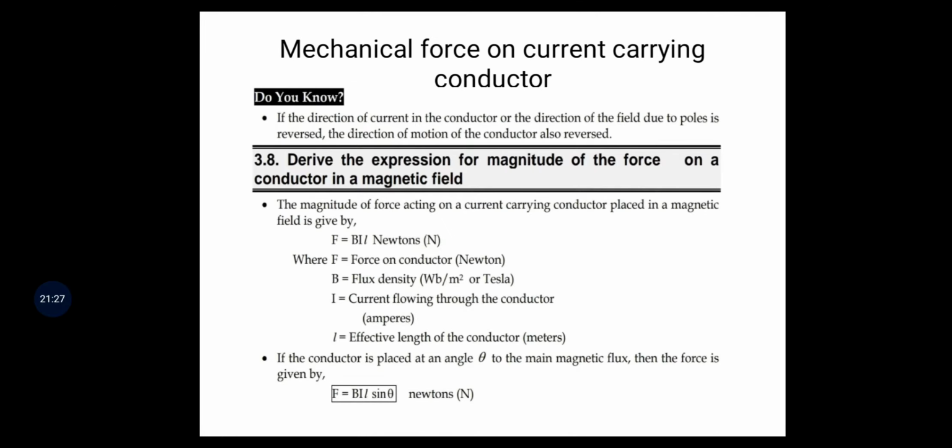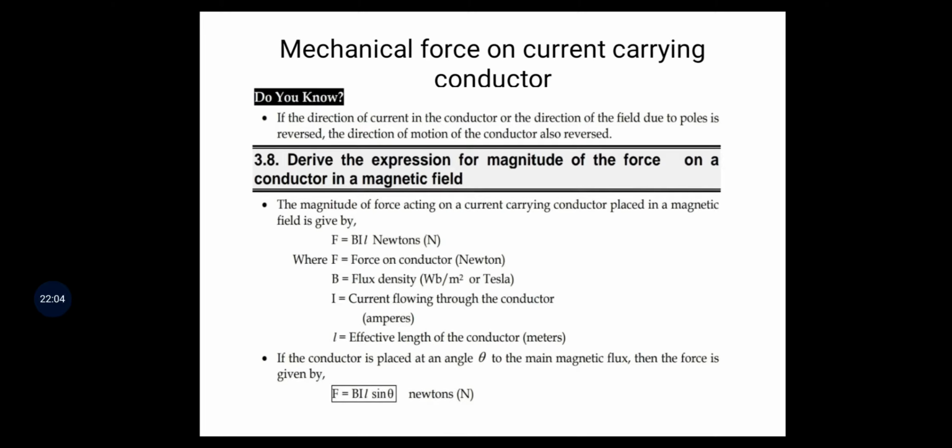Again we discuss the expression for magnitude of force on a conductor in a magnetic field. The magnitude of force acting on a current carrying conductor placed in a magnetic field is F equal to BIL newtons.